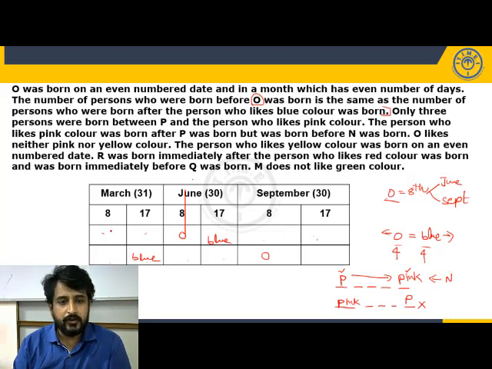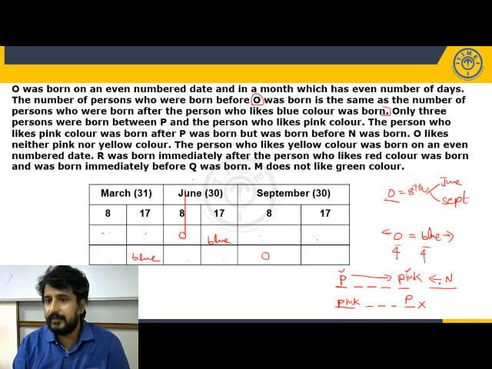In the arrangement, we have only six positions: 1, 2, 3, 4, 5, 6. Right. Now look here. P and pink, between these, total 5 positions are occupied. So pink is before N, and we can confirm that it is immediately before N, because we have only 6 positions.